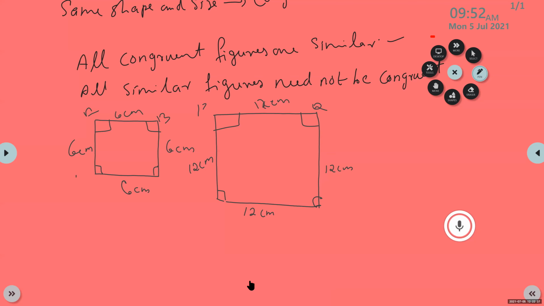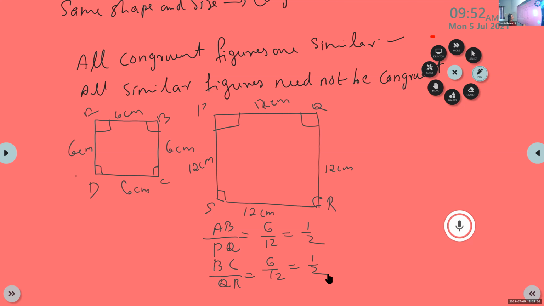And A, B, C, D, P, Q, R, S. AB by PQ means 6 by 12, that is 1 by 2. And BC by QR also 6 by 12, 1 by 2. And CD by RS also 6 by 12, 1 by 2. The fourth sides, these two, DA by SP also, we will get 6 by 12, 1 by 2.